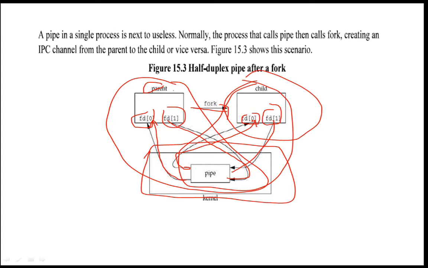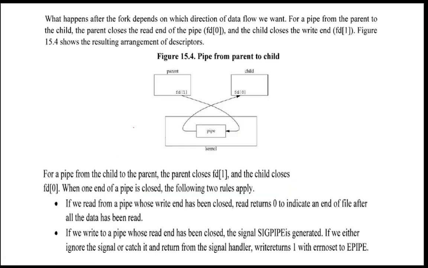If I want that the parent should write the data and that should be read by the child, or the child should write the data and that should be read by the parent, in that case what do you have to do? See here, pipe from parent to the child. You are writing the data on the parent and that will be read by the child. In that case, the file descriptor 0, the read descriptor of the parent, will be closed, or you can say made null, meaning that it will not exist. You are just giving the input to the pipe, and the child wants to read it, so it does not require the write file descriptor. So you are going to close that write descriptor and just read the data.